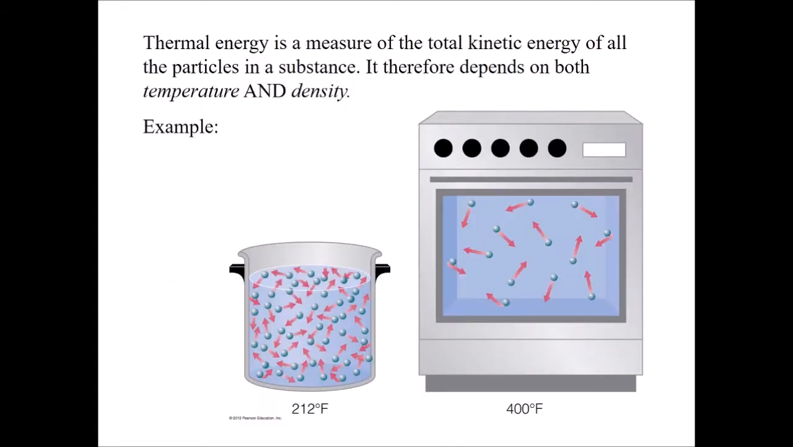So thermal energy is sort of a measure of all of the kinetic energy of the particles in a substance. So it depends on temperature and it depends on density. And this illustration is really great for understanding the difference between the two. The oven here at, say, 400 degrees is significantly hotter than the pot of boiling water. The atoms in the air are moving around much faster than they are in the pot of boiling water.